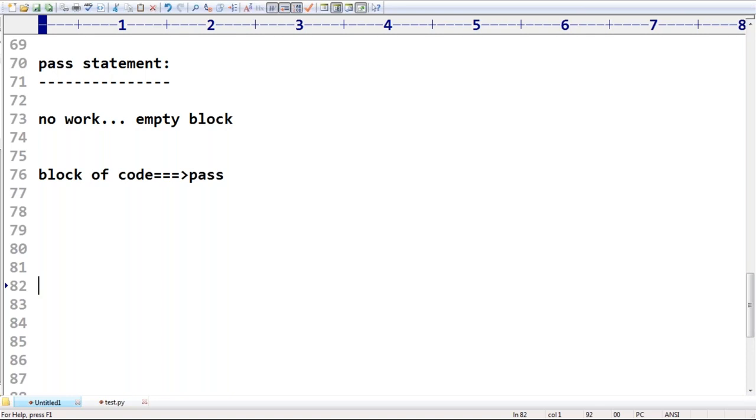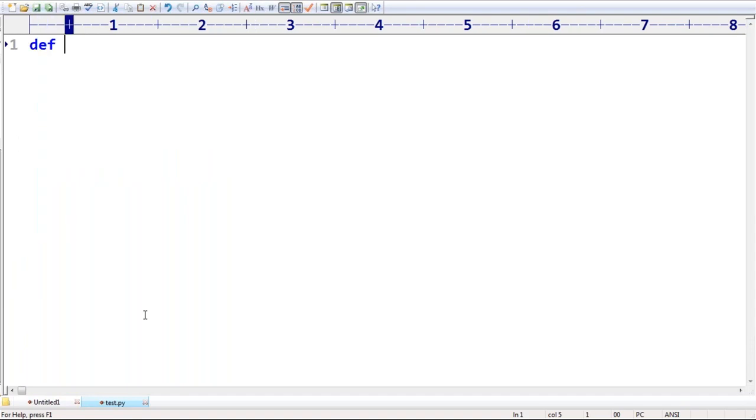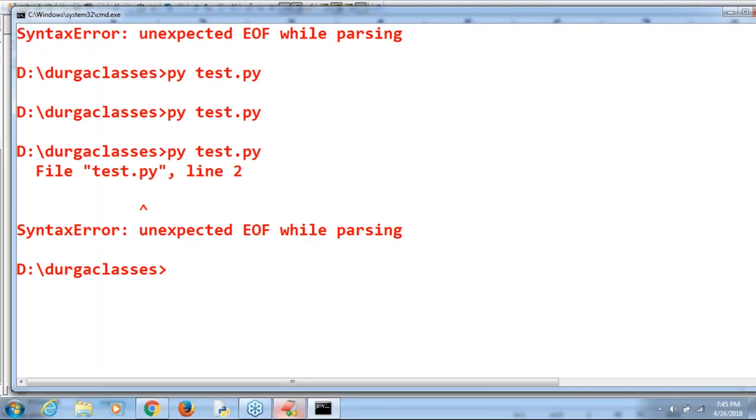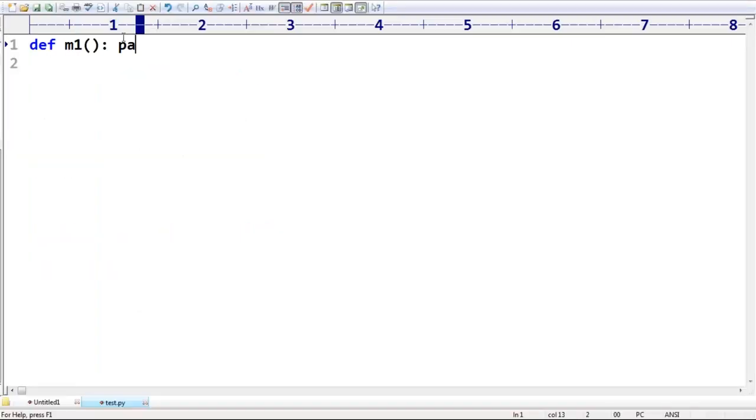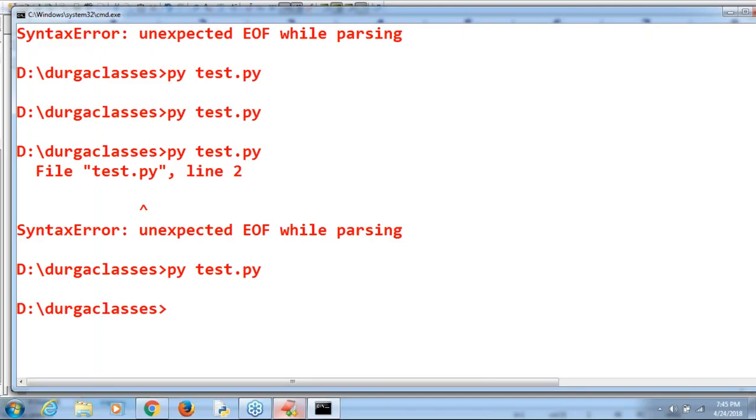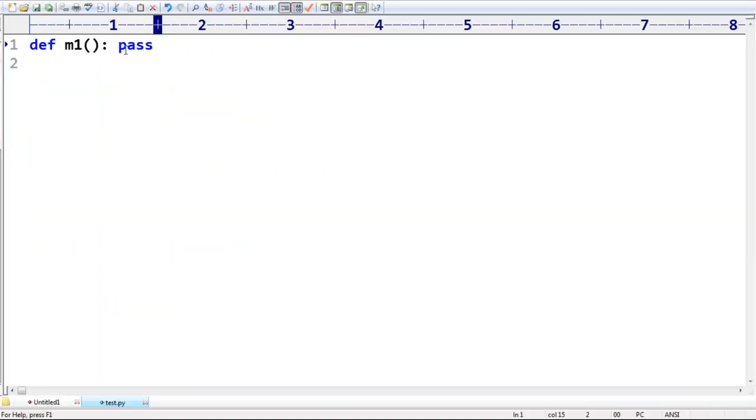Now, just assume def m1. Can you please guide me, is it valid or not? Def m1, is it a valid code or invalid code? Invalid, because it's not proper. Without a body, how can you define a method? Whenever I'm taking pass, happily it's going to be executed, no problem at all, because pass itself acts as a body, which is nothing but empty.